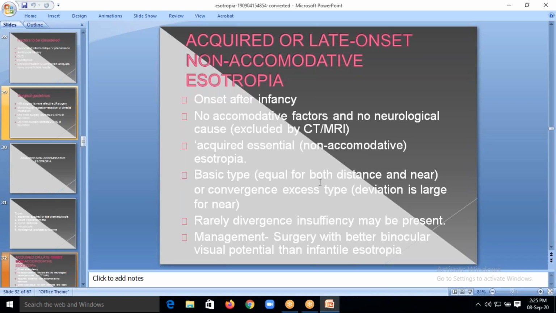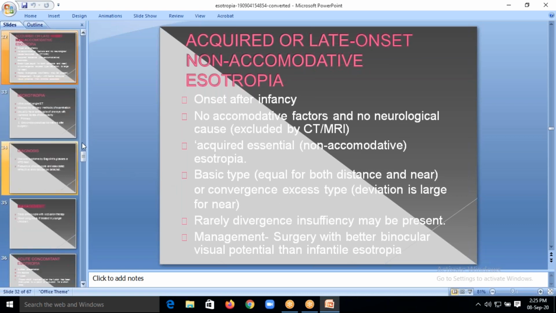In the basic type, the deviation is present for both distance and near. In convergence excess type, the deviation is large for near because the patient has more convergence. Divergence insufficiency is another type, where because there is no action of divergence, there will be convergence excess. Okay.